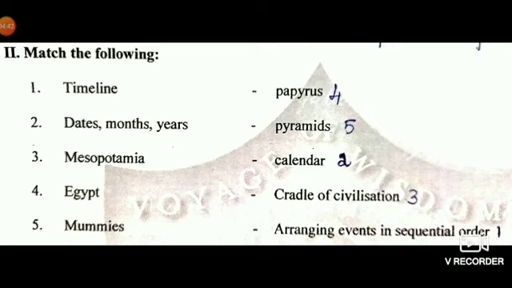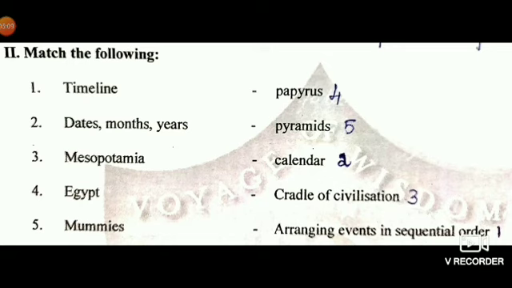In Egypt, the people used a papyrus plant from which they made paper, which is called papyrus. In that paper they had all their inscriptions, writings and articles. So mark the number 4 near papyrus.